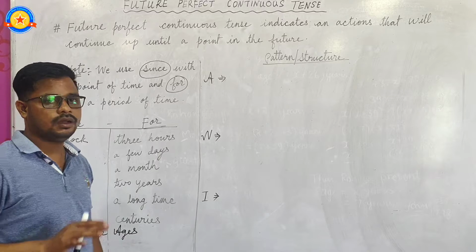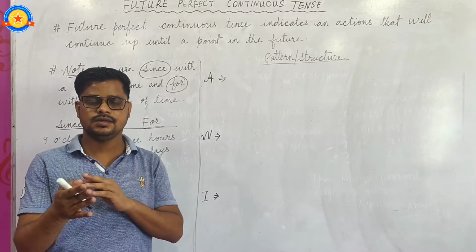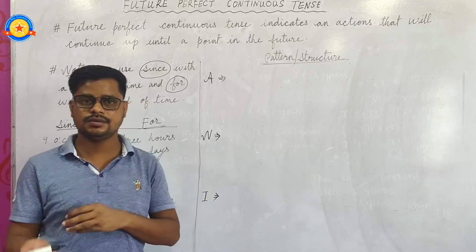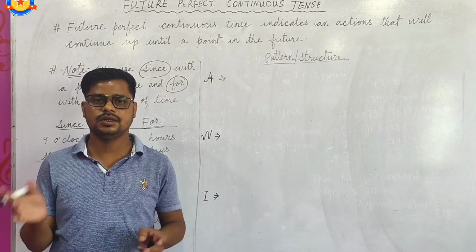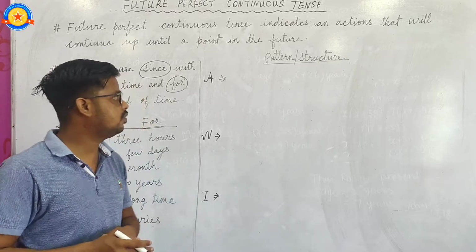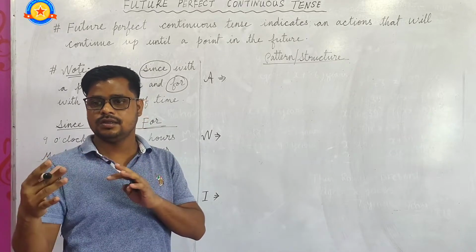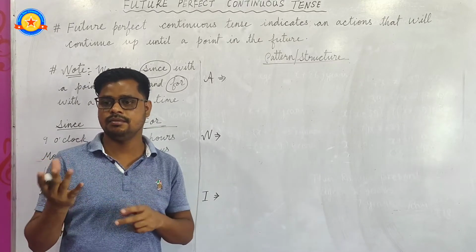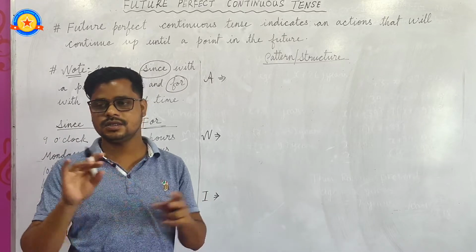So now I am going to tell you how to form an affirmative sentence, interrogative sentence, and negative sentence, and its pattern structure with examples. So first, the affirmative sentence. For an affirmative sentence we need subject, will, have, been, verb plus ing form, object, and time reference, since or for.